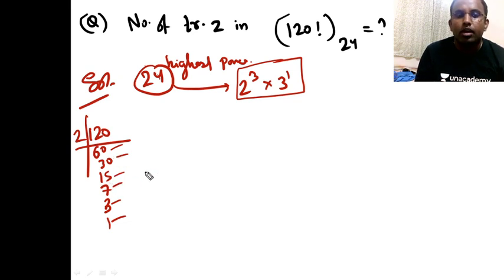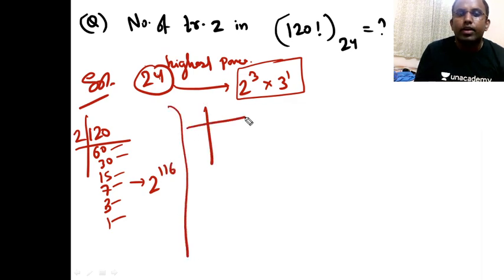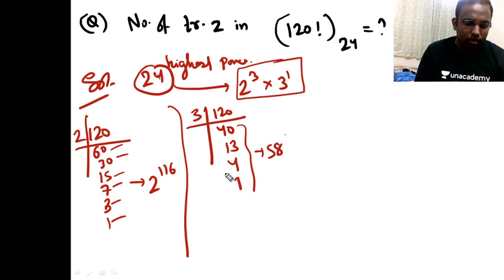That means 2 raised to 116. And how many powers of 3 are there? 3 will divide 120 40 times, then 13 times, then 4 times, then 1 time. So it is 58 times. Guys, 58 times, okay?